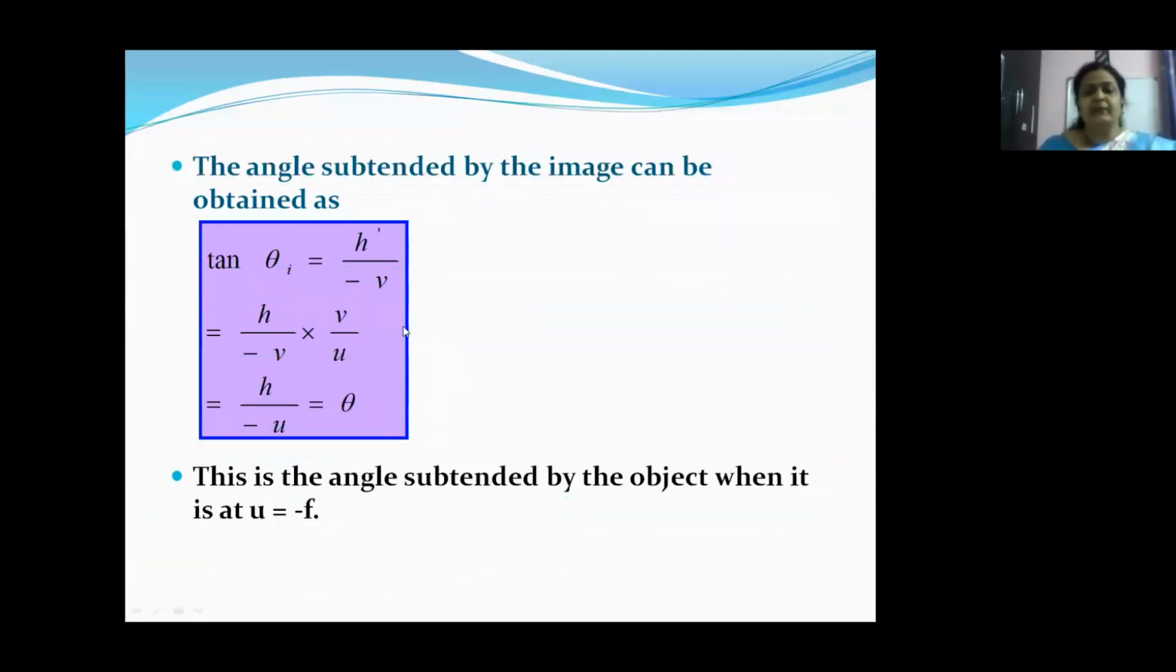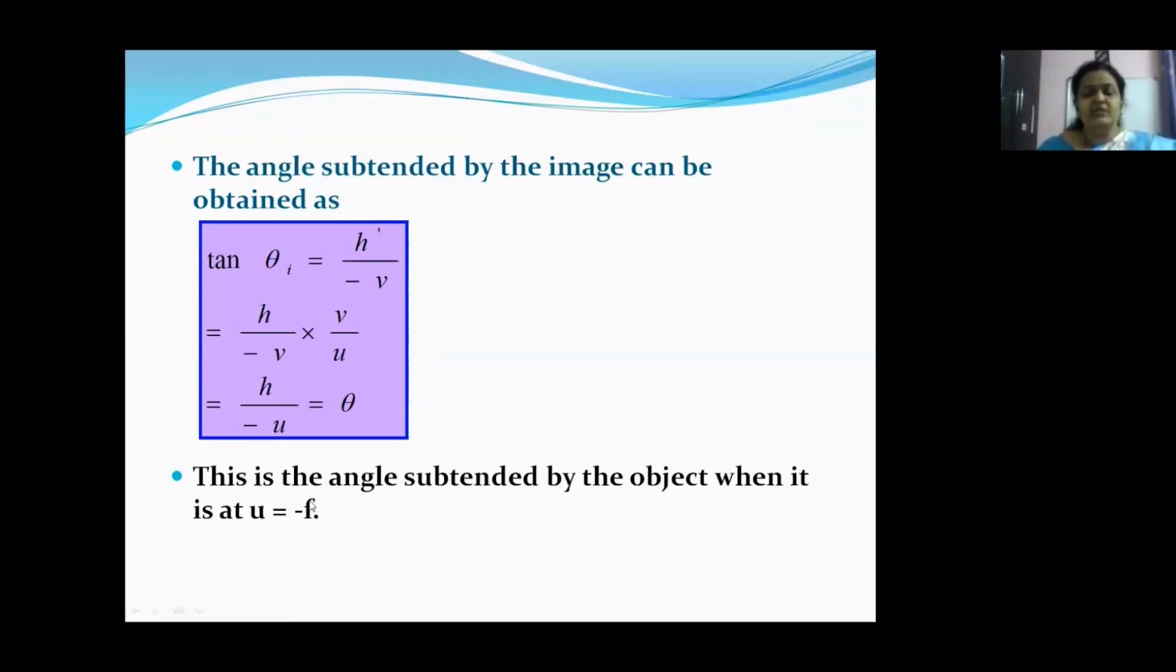So the angle subtended by the image is obtained as tan theta I is equal to H dash by minus V, where H dash is the height of the image and V is the image distance. Minus is taken because it is in the opposite direction of the incident ray. Now, by using the formula H dash by H is equal to V by U, we can rewrite this as H by minus V into V by U. This is equal to H by minus U, which is equal to the angle subtended by the image at the eye.